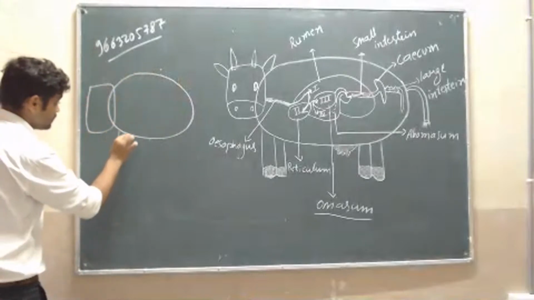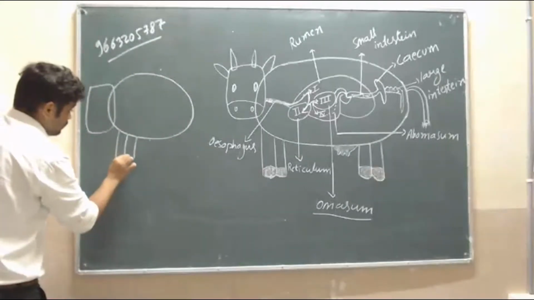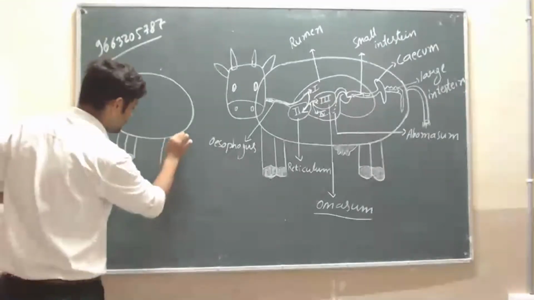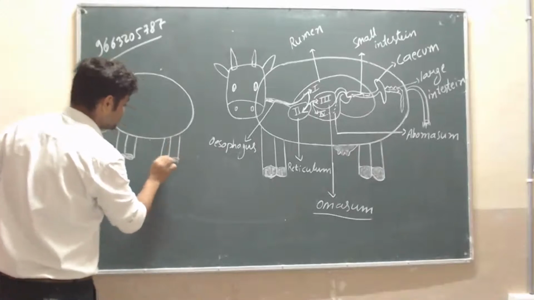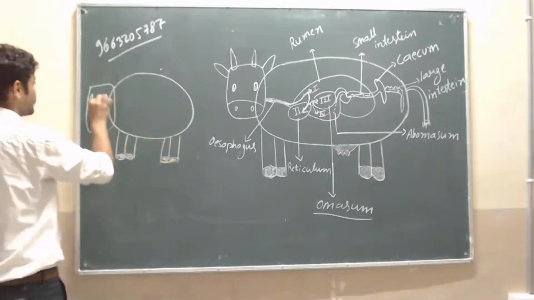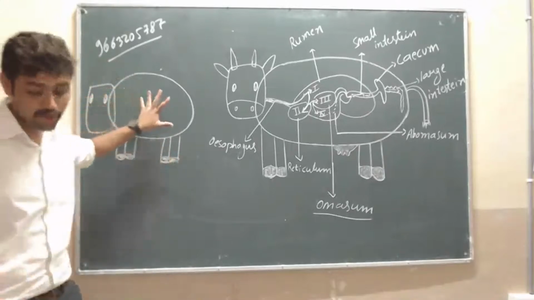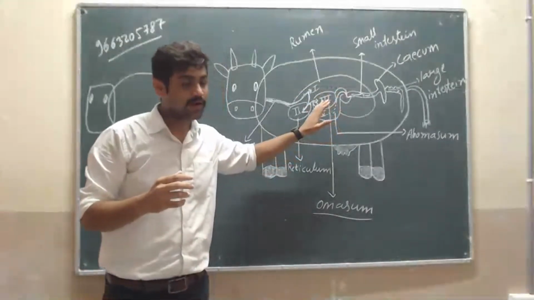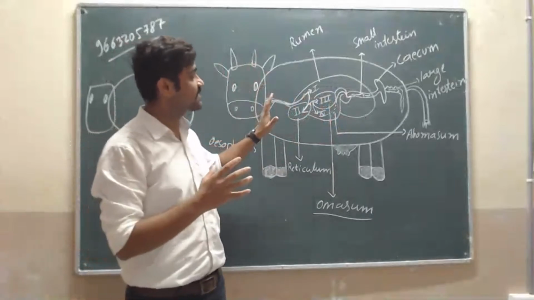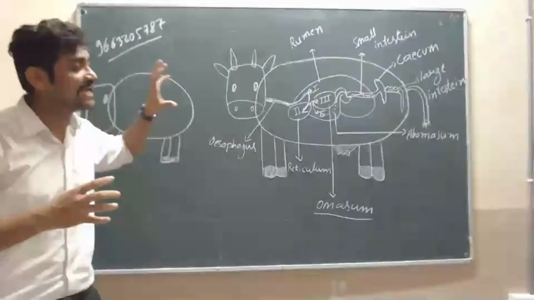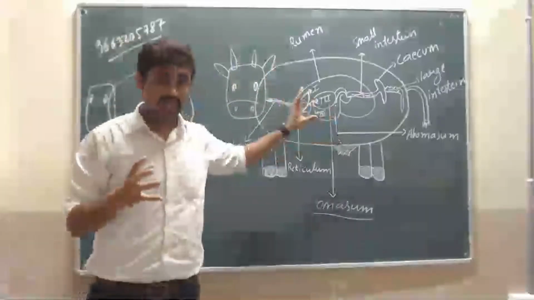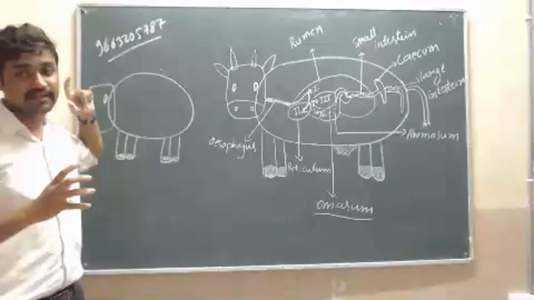I know you will draw very neatly, better than me, but I simply show you. You can simply draw and concentrate on the chambers of the stomach. And today's homework is to draw and label a neat diagram of the digestive system of ruminants.